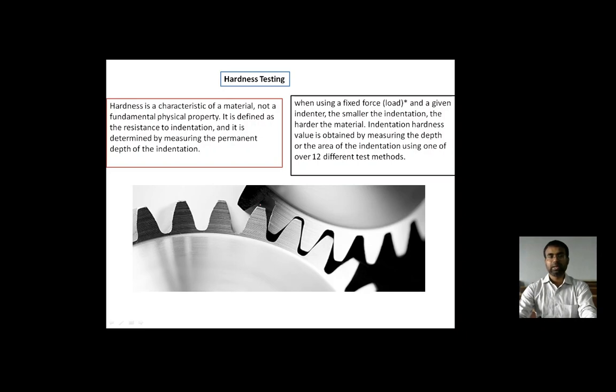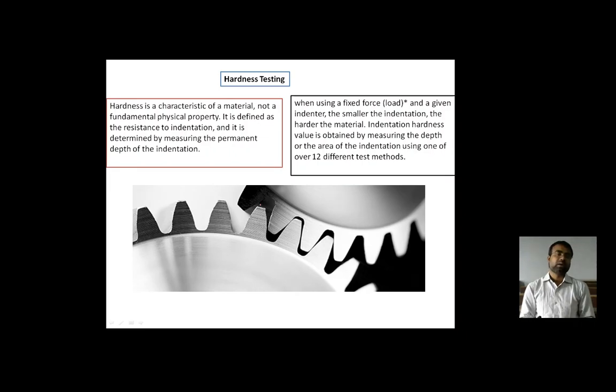So the hardness is a characteristic of a material, not a fundamental physical property. That is the characteristic of a material to resist some kind of scratching, some kind of indentation within the material itself. So, what are the reasons on which this hardness is very important to identify in the material?